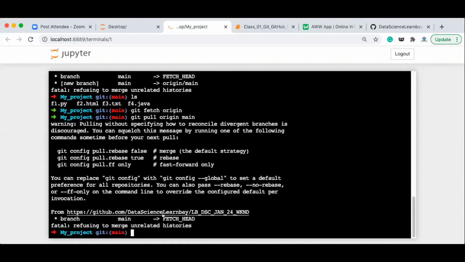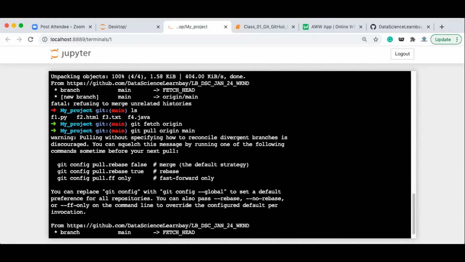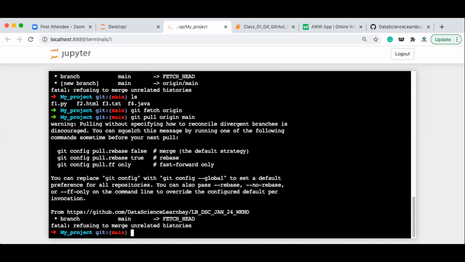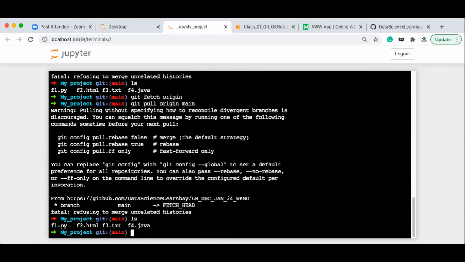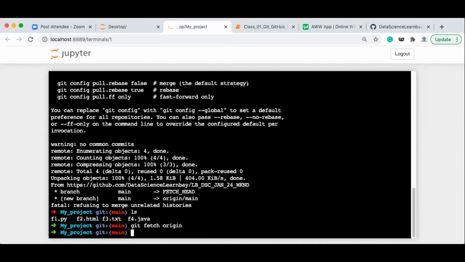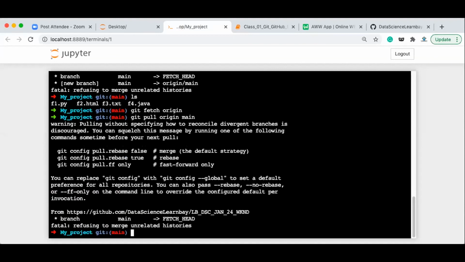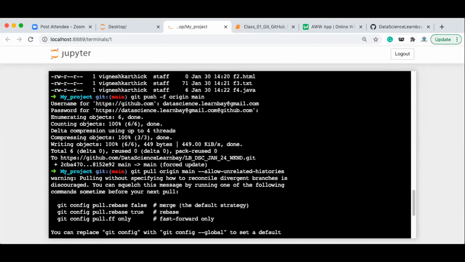So this is the branch. Okay, so probably why? It is refusing to merge the unrelated history. I have fetched the head, and then I'm going to pull the origin. Again, it is refusing. So to pull the changes, you can use this command before push, and then use this one.